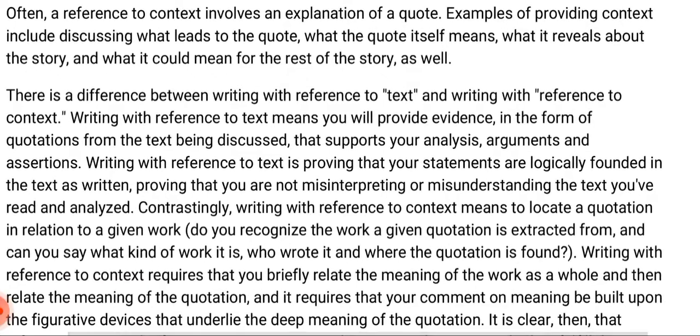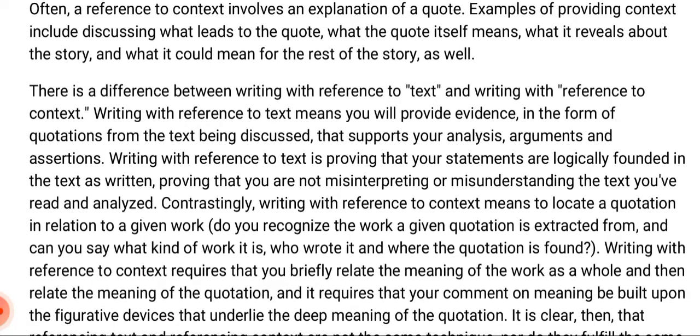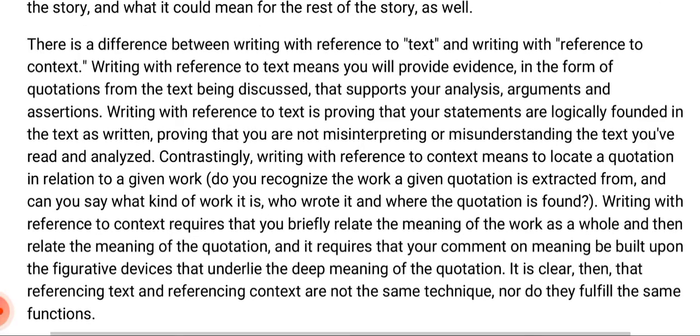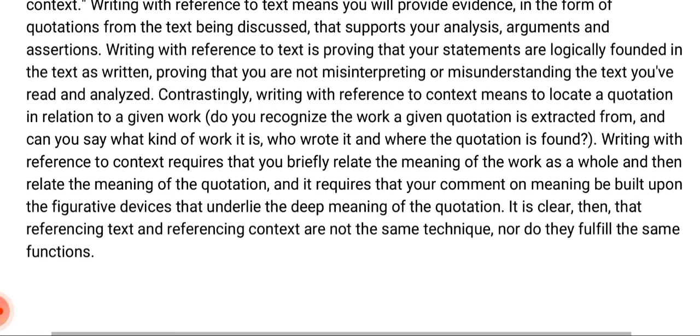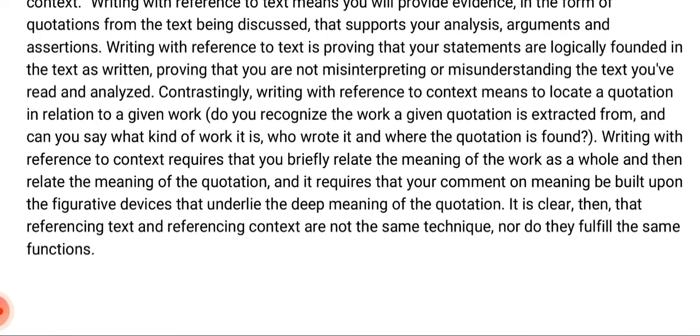There is a difference between writing with reference to the text and writing with reference to the context. These two are different. Writing with reference to the text means we have to provide evidence in the form of quotations from the text being discussed that support our analysis, arguments, and assertions. It shows that our statements are logically founded in the text as written, and proves that we are not misinterpreting or misunderstanding the text we have read and analyzed.